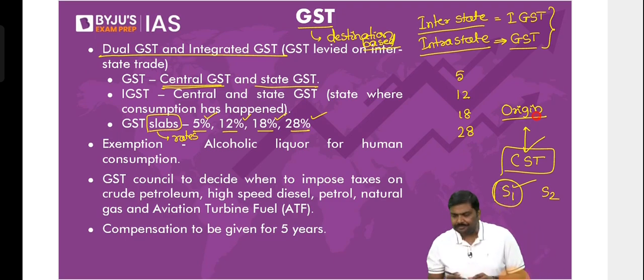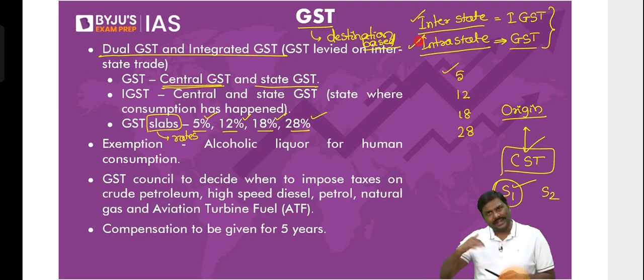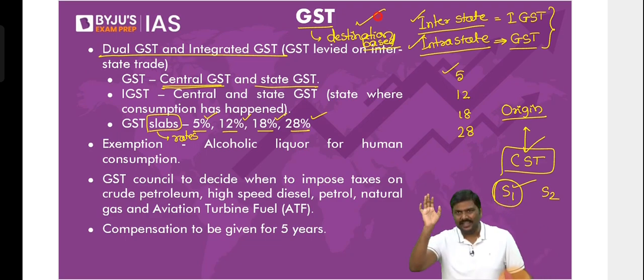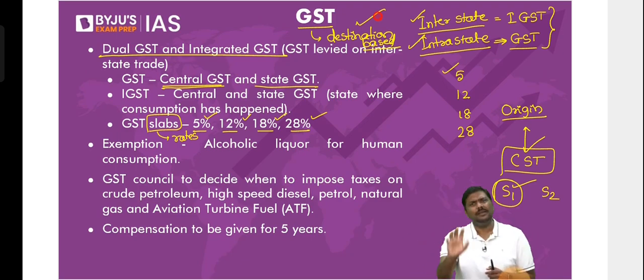Right. So understand this. Whenever you talk about interstate and intrastate GST, both of them are destination-based taxes. Meaning, the state where consumption happens is the state which will collect the tax. In that state, the tax will be collected. How? Just give me some time. I'll show you the calculations also. Not required, but I'll prove that.